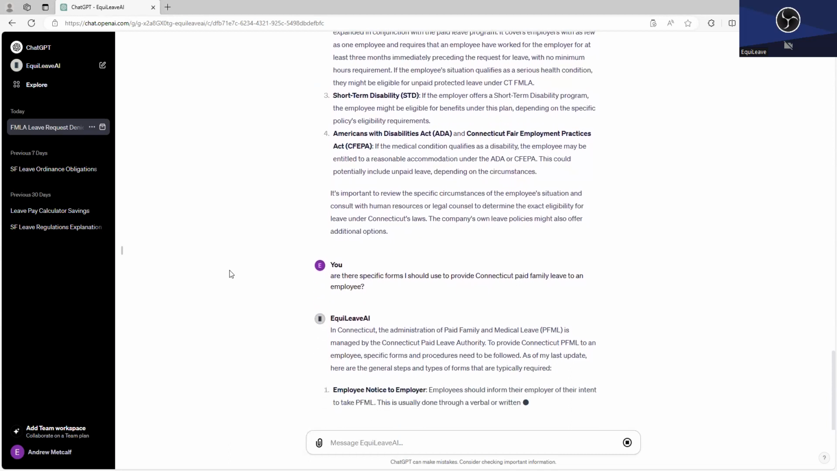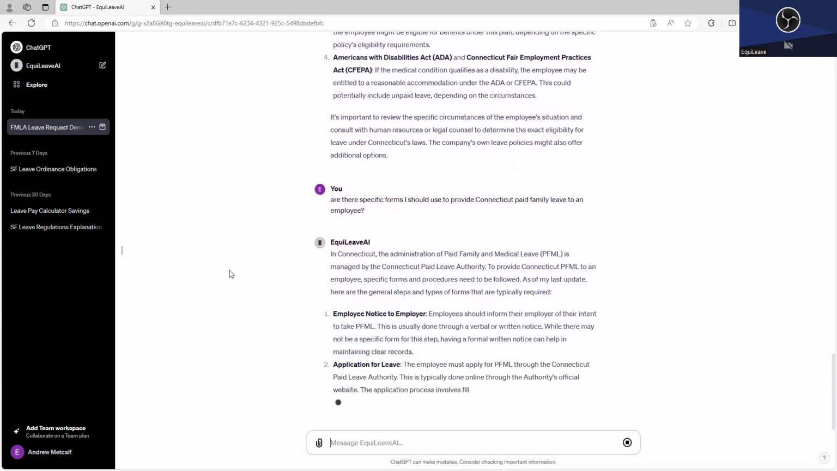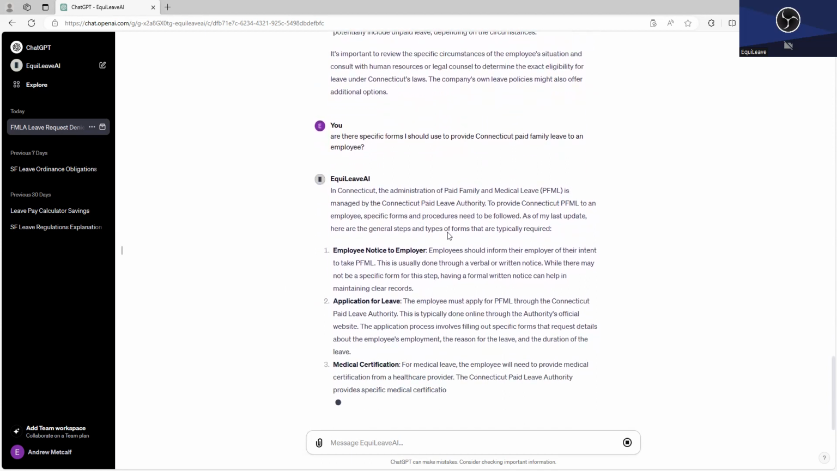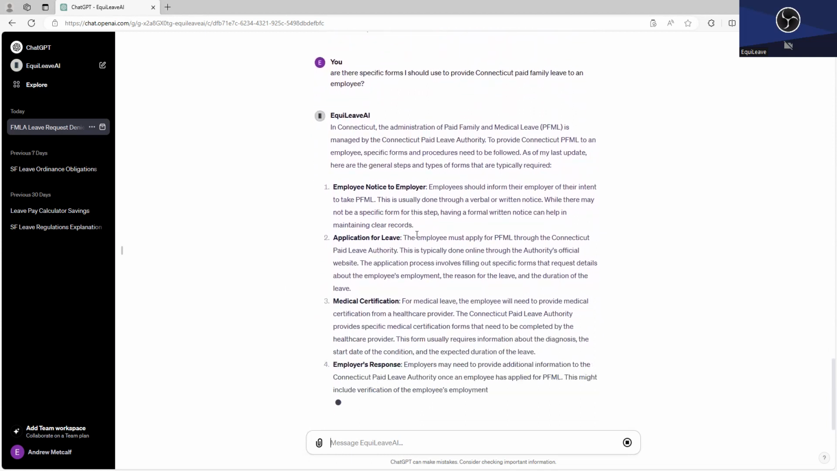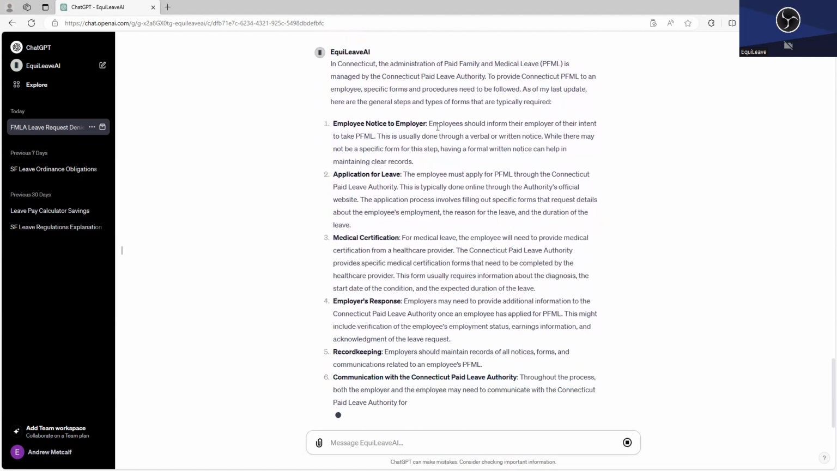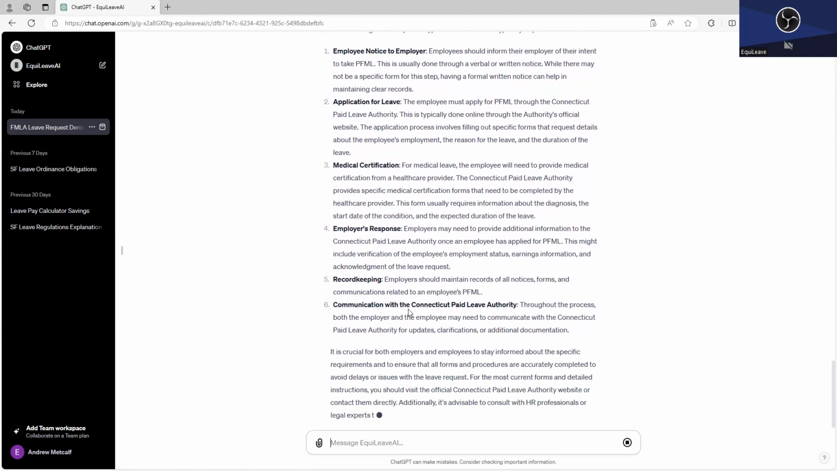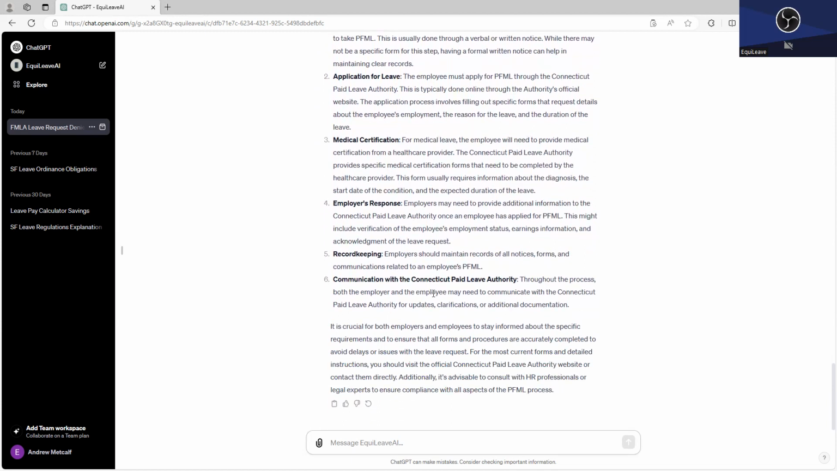So it tells us that PFML is managed by the Connecticut Paid Leave Authority. To provide it, specific forms and procedures should be followed. And then it tells you about all these different types of requirements and forms that you might want to be aware of, and gives you a hint that, hey, you might want to check out the website for that Connecticut Paid Leave Authority, to see what resources they may have, including the forms. So for the most current forms and instructions, visit their website, which is great. So again, it's pointing you in that direction so that you can try to comply with those state laws.